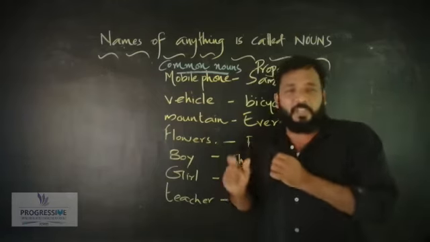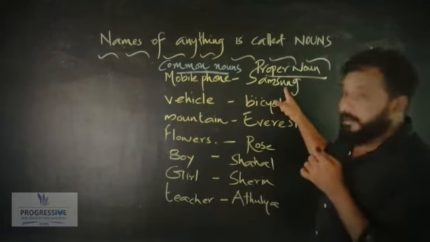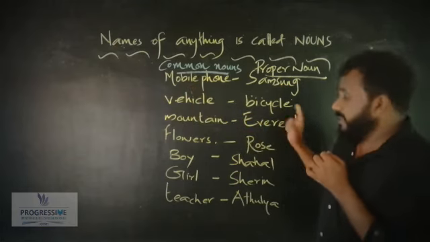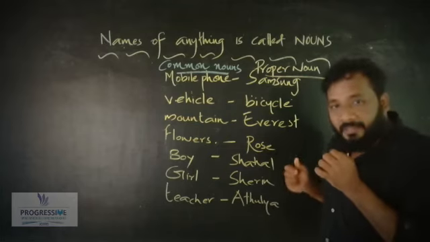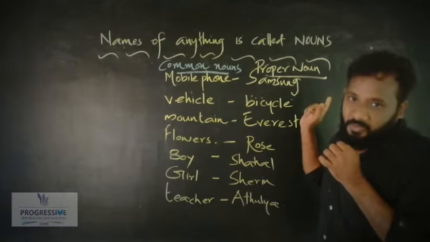Some specification is there. Mobile phone, maybe any mobile phone. But here we talk about Samsung. Vehicle, any vehicle. This is bicycle, like that. Here it is a specific one. I think you understood the difference between common nouns and proper nouns now.